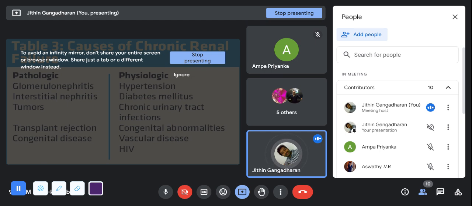Now, what are the physiological causes of kidney failure? Physiologically, it may be hypertension, diabetes, chronic urinary tract infection, congenital abnormalities, vascular diseases, and HIV. We say it is physiological because it is outside the kidney. It is a pre-renal cause. Pathological means it is present inside the kidney itself: glomerulonephritis, pyelonephritis, interstitial nephritis, tumors in the kidney, transplant rejection, or congenital disease in the kidney itself.